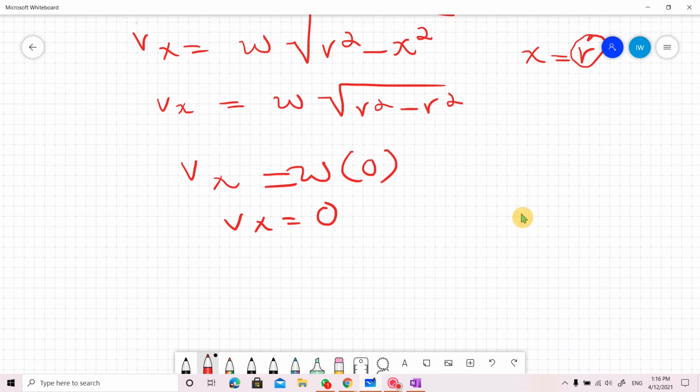This is also the case you learned in simple harmonic motion in the spring system, that if the body is at the extreme position, then the velocity will be 0. So the same is the case here. If the projection is on the circumference, or away from the mean position by the distance of the radius, then that position will be the extreme position, and the velocity of the projection at that instant will be 0.